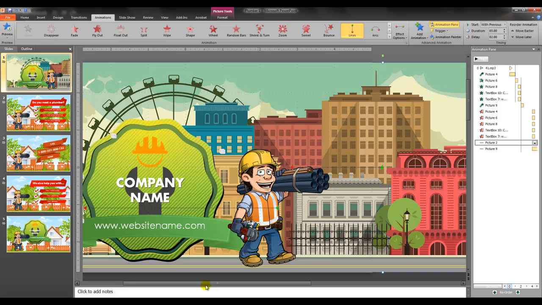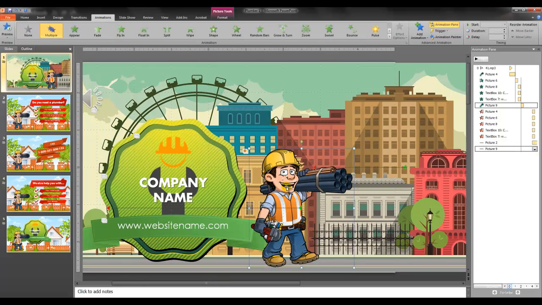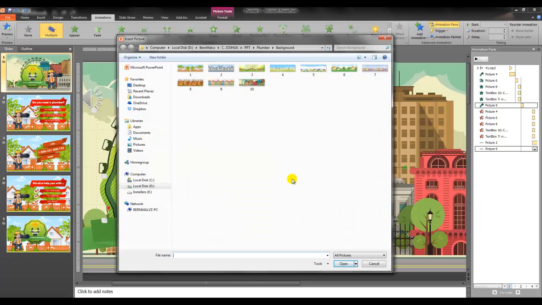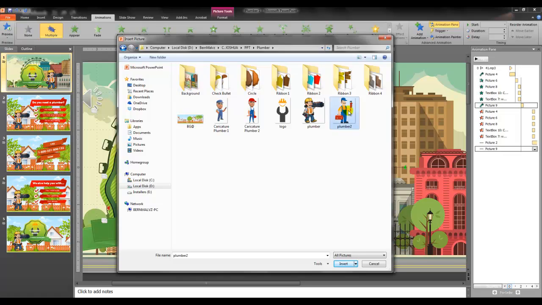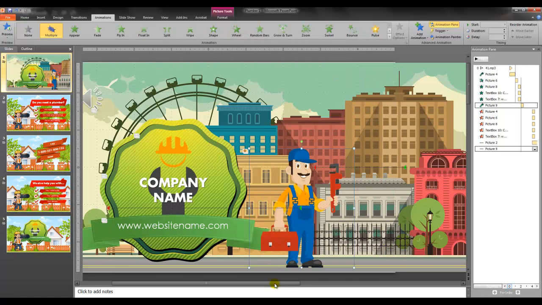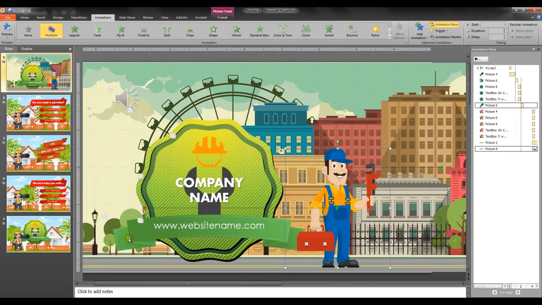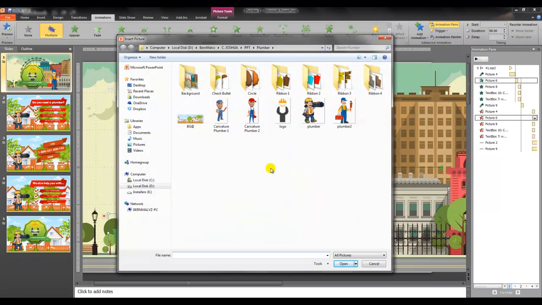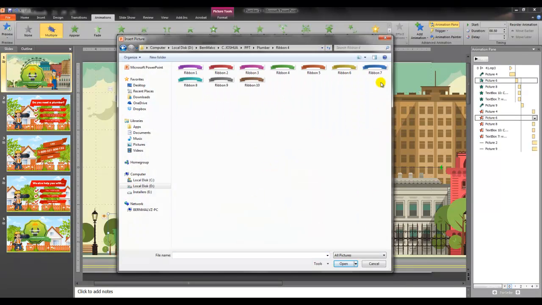And now we're going to change the person, and you could also use or upload your own caricature if you like. Let's choose this one. There you go. Next, let's change the banner. Click on the image, right click, change picture, and we have a variety of colors here you can choose from.